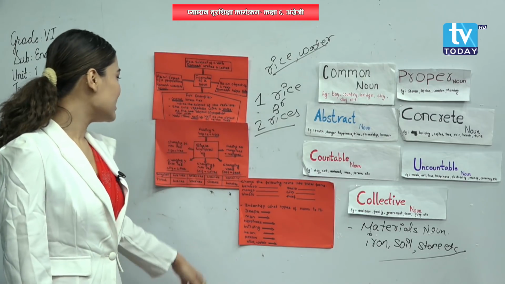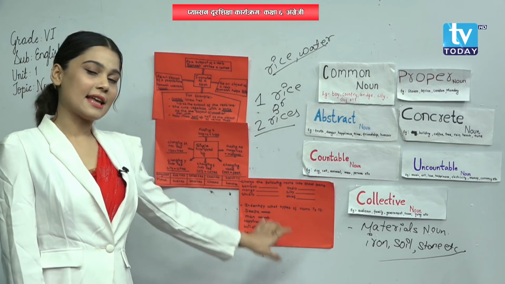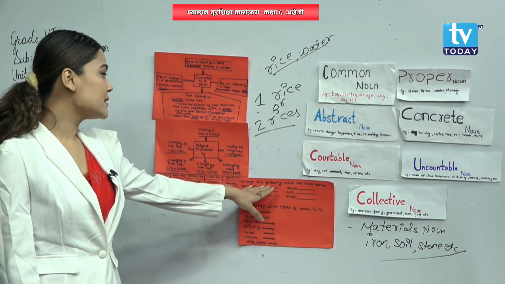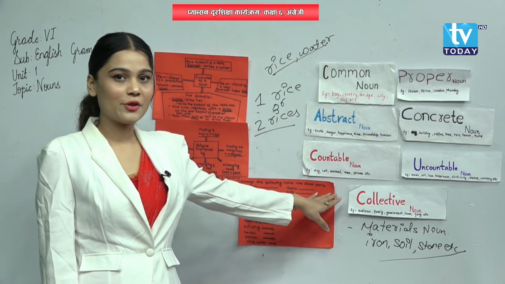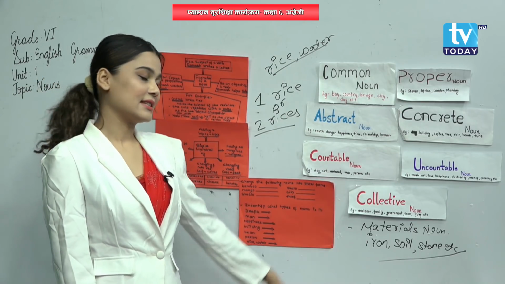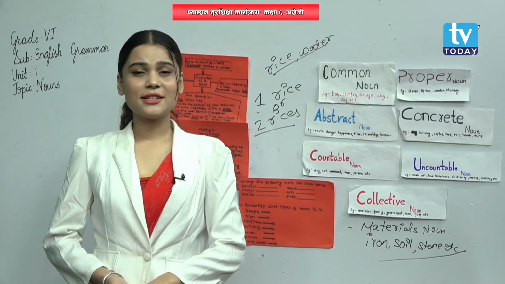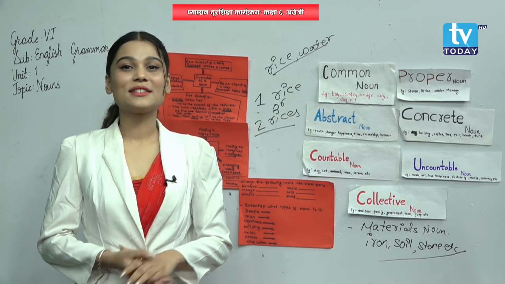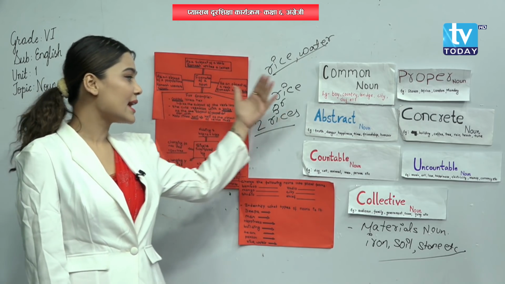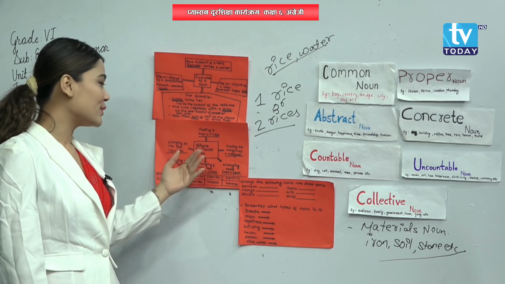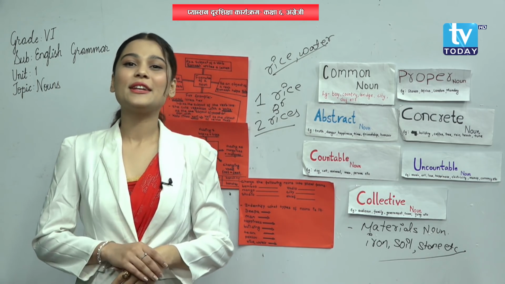Okay. So another one is the exercise. You can look over here. What is the exercise? Change the following nouns into plural forms, and another one is identify what type of noun it is. Can you do that, my dear students? I think you can do that, right? Because it is very easy, because I have already explained all the singular and plural nouns over here. So I think you can do it, right?